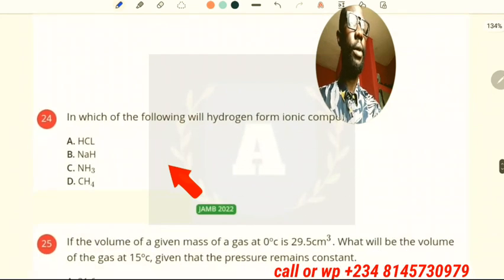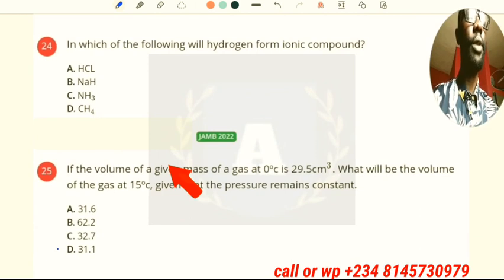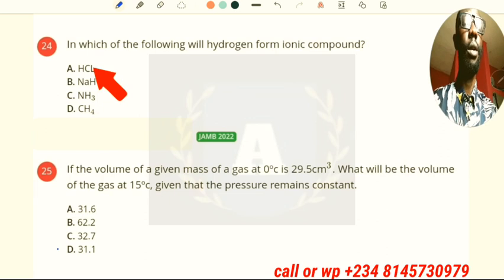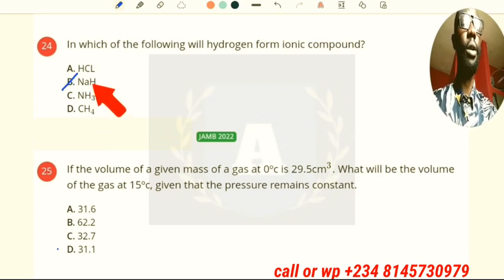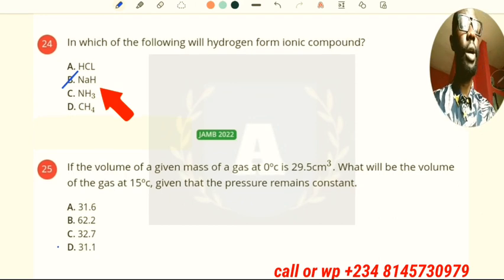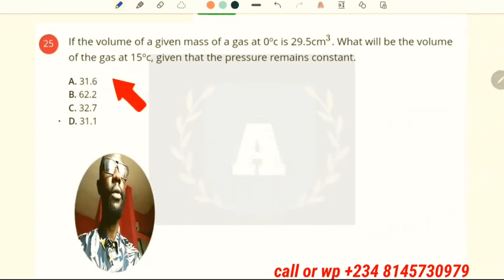Now, in the next question, we have: in which of the following will hydrogen form an ionic compound? Here this is covalent, except for this. So sodium is going to donate its outermost electron to hydrogen to form an ionic or electrovalent bond, right?